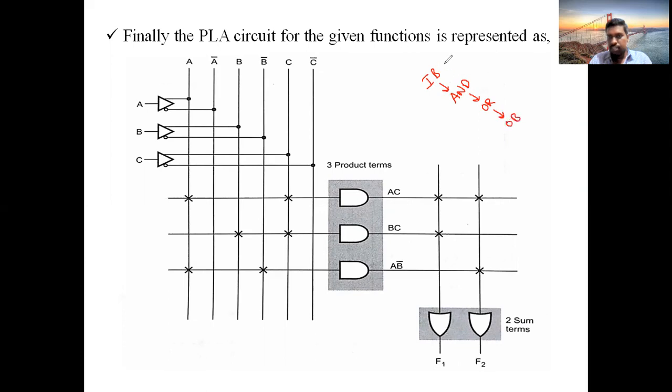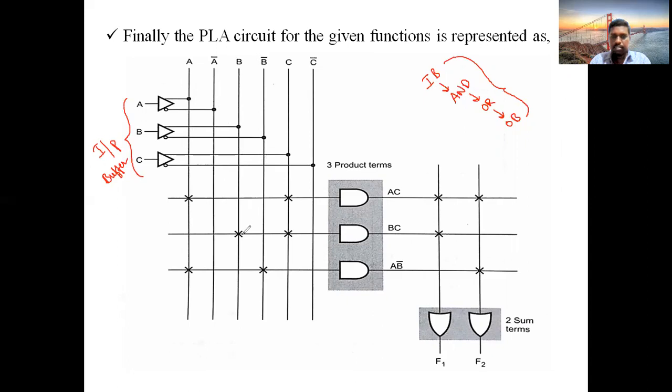This is the sequence of the diagram you need to draw. First, take the input buffer. This is called your input buffer. Already I have said, you will observe the two combinations in the same gate. See here, A is A and A bar, for B, B bar, for C, C bar.